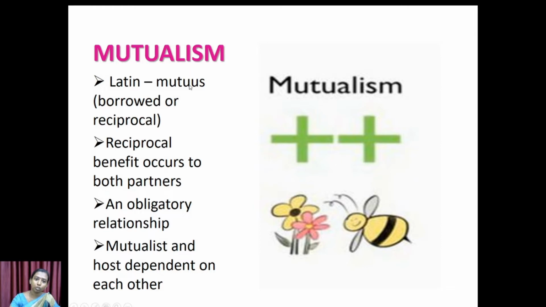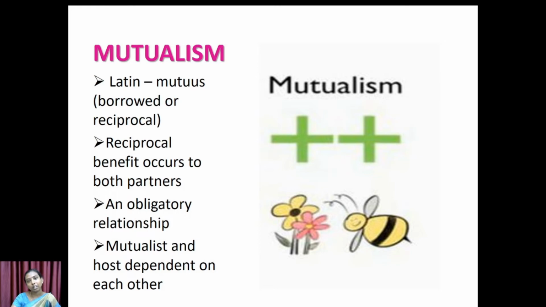The term mutuus is a Latin word which means reciprocal or borrowed. In the case of mutualism, let us consider an example with A and B. If A and B are two partners in a mutualistic relationship, A definitely gives some components to B and B gets benefited, and in turn B must give something to A by which A also gets benefited. They are dependent on each other, and so this relationship is called an obligatory relationship, which means